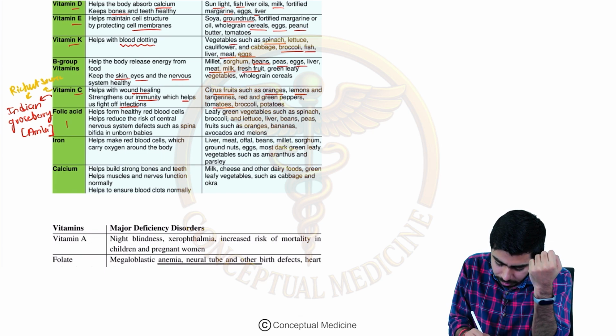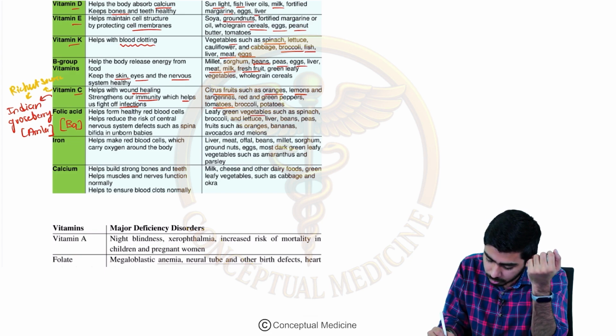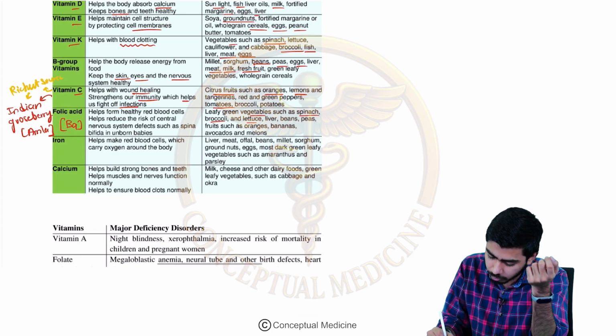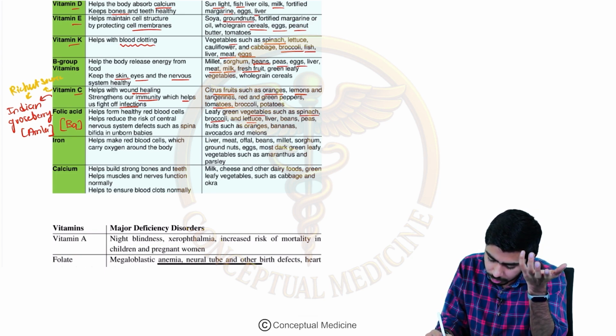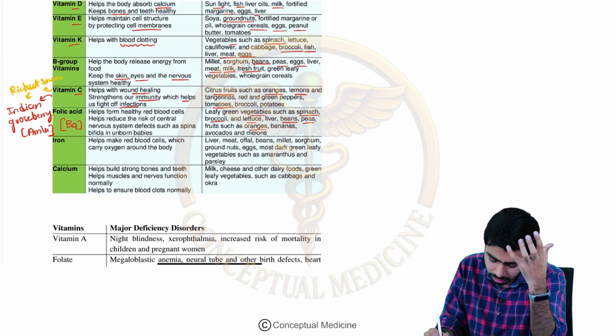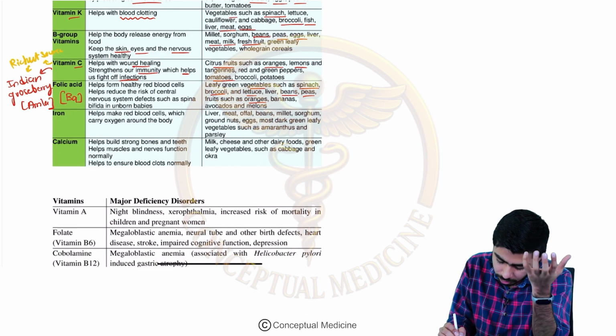If you talk about folic acid, that is vitamin B9, we see that it is found in vegetarian food products. For example, green vegetables, spinach, broccoli, lettuce can be there, right? Oranges, beans, peas can be there. So green vegetables are the richest sources of vitamin B9, and we know what it is doing basically.